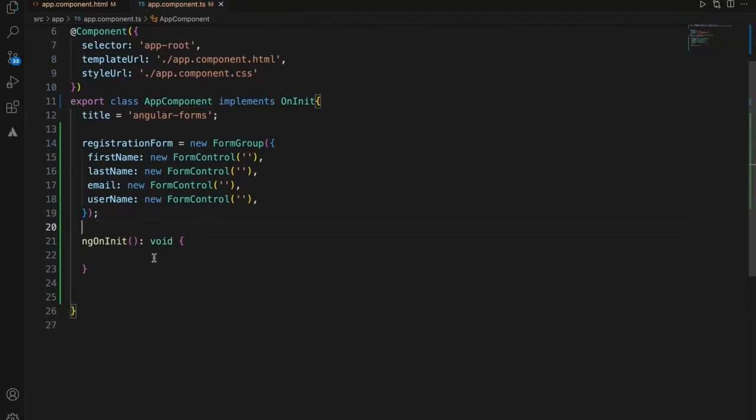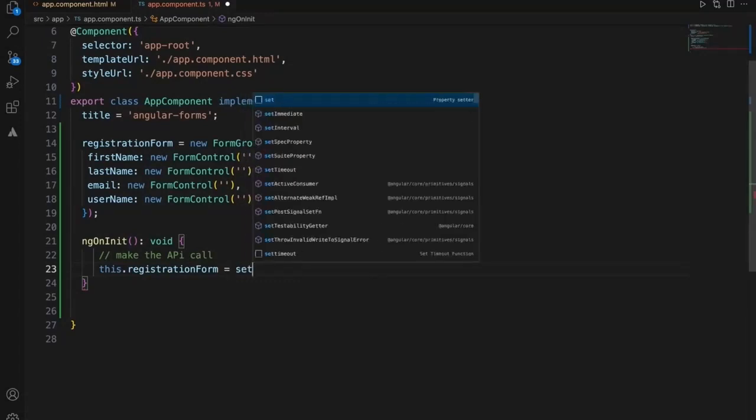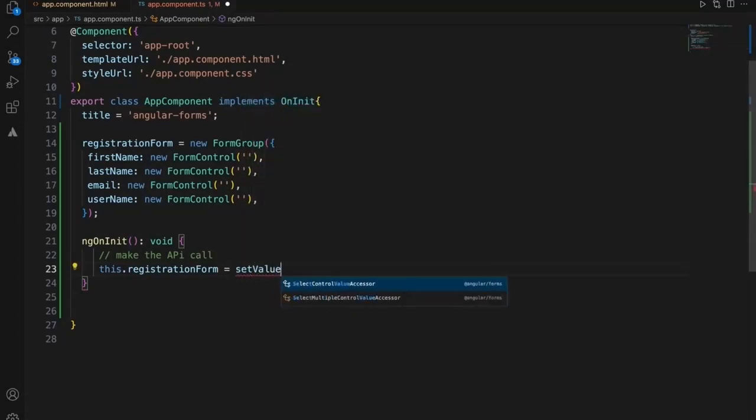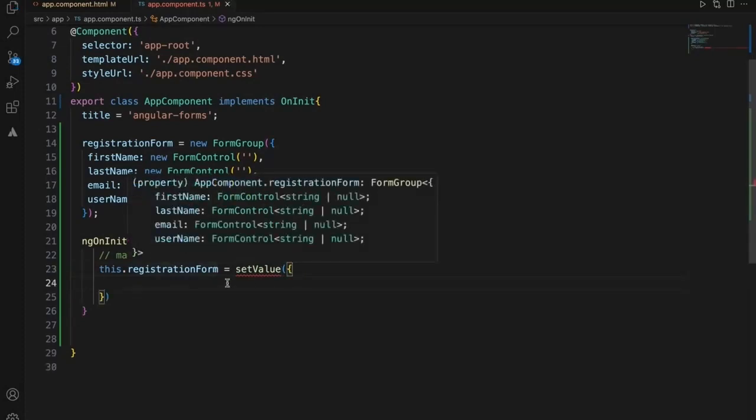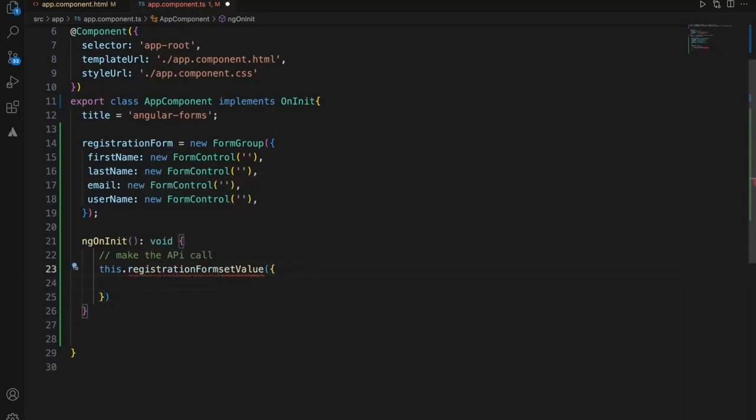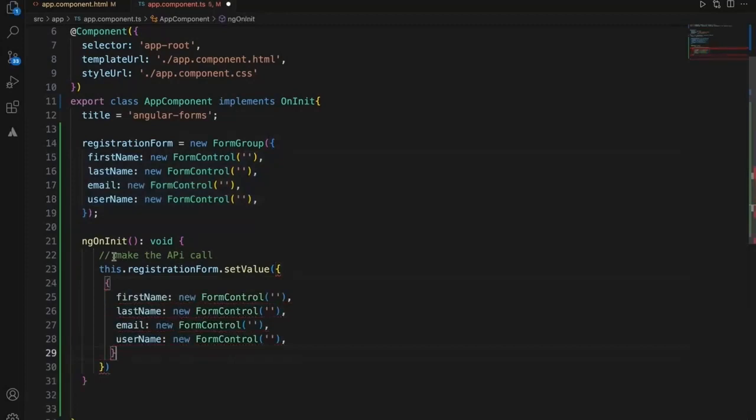Within this, if you want, you can make the API call here. Once you get the data, you can get hold of the registrationForm, and say registrationForm.setValue, and within this you need to set this particular JSON, whatever data you get from the backend API.